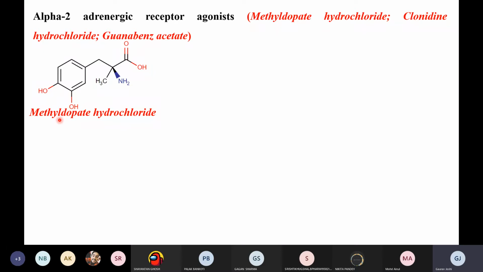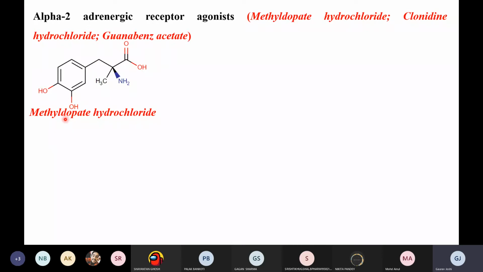"Ate" means ester derivative. So here we have a carboxylic acid, right? Now if you look at the structure, if you have learned in the fourth semester also, basically all the molecules which are actually affecting the alpha receptor are similar to the catecholamines, right? So they have a simple ring having the catechol. This is basically a catechol ring, right? Then we have the simple NH2, and additionally a carboxylic acid, a simple molecule again, right?